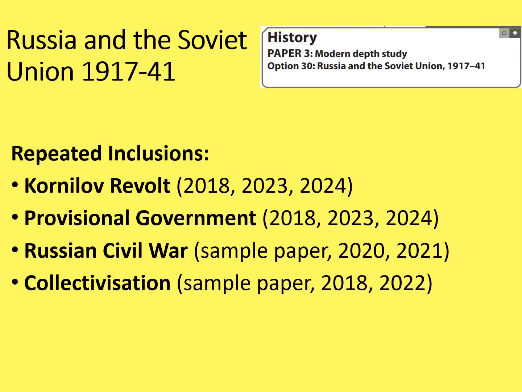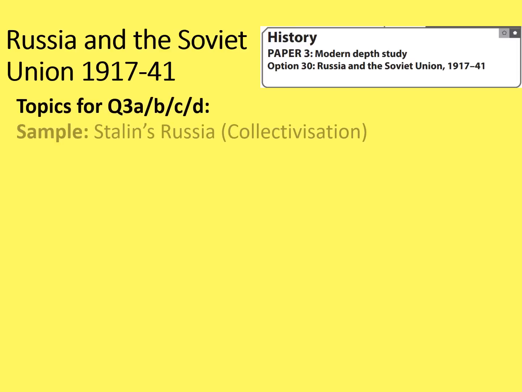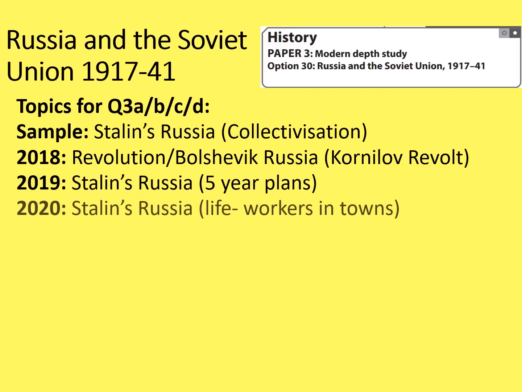What about question 3? This is really tricky to predict, but the topics for question 3 that have been seen so far look like this. The sample paper was all about Stalin's Russia and it was focused on collectivization. Then in 2018, it was the revolution and Bolshevik Russia with the Kornilov report. Then in 2019, it was back to Stalin's Russia again. And it repeated that again, Stalin's Russia, but this time looking at life for workers in towns. So it doesn't always alternate, as you can see.